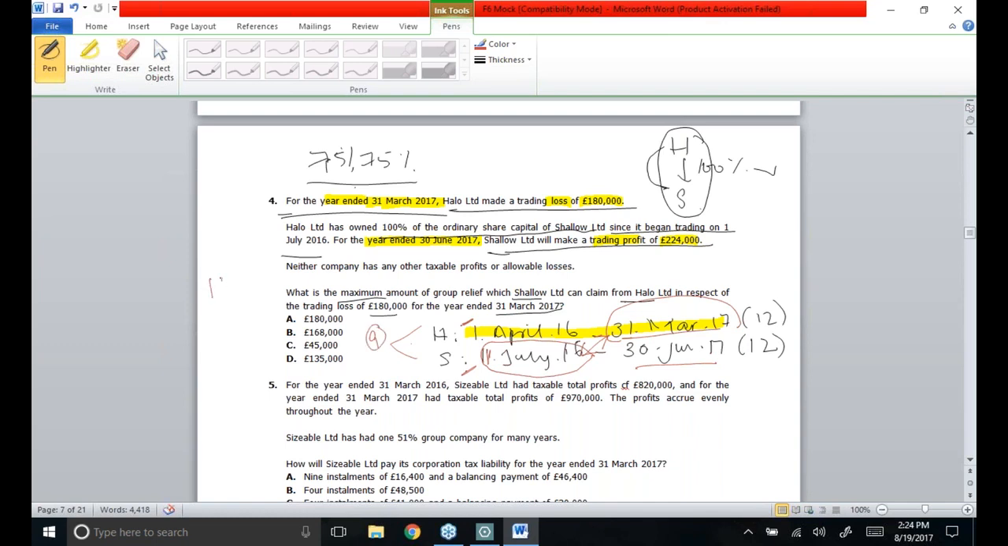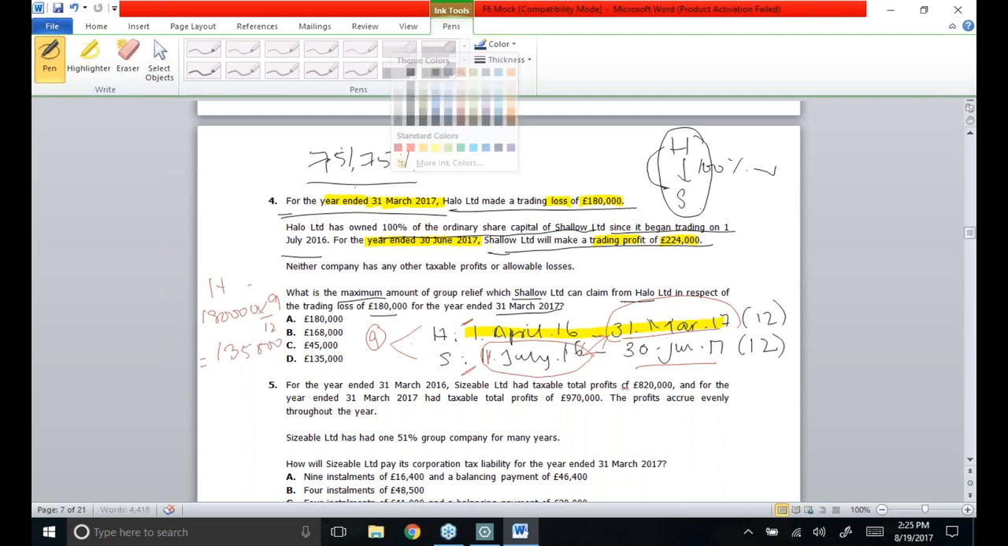So I'll have to apportion this. If Hello Limited has a trading loss of £180,000, this is for a year, then what has to be the loss for the 9 months period? For 9 months period, the loss figure is £135,000.